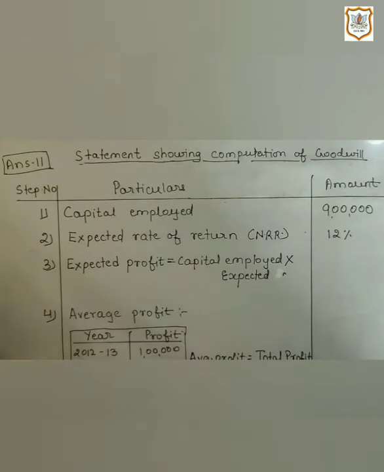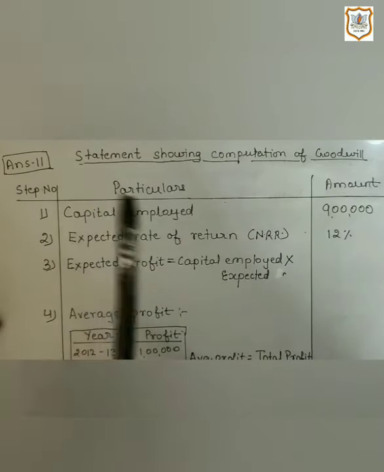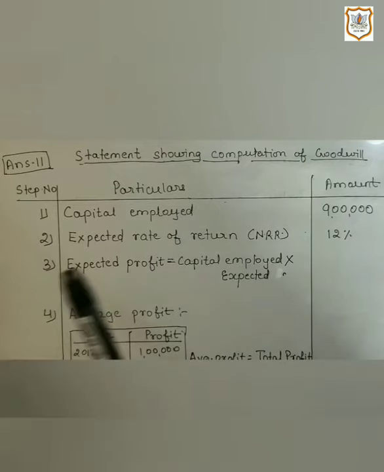Here some informations are given like capital employed 9 lakh, expected rate of return 12%, and we have been given profits of last 5 years, which are 1 lakh, 1,40,000, 1,30,000, 1,50,000 and 1,80,000. So here we go for the solution of question number 11. Here we have to find out goodwill on the basis of capitalization of super profit method.